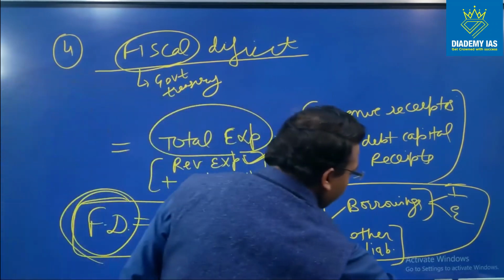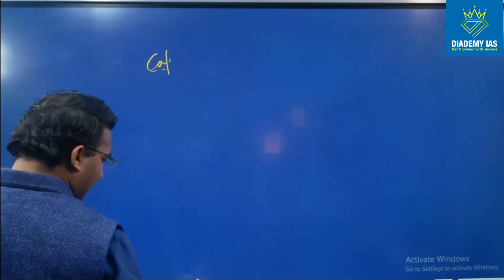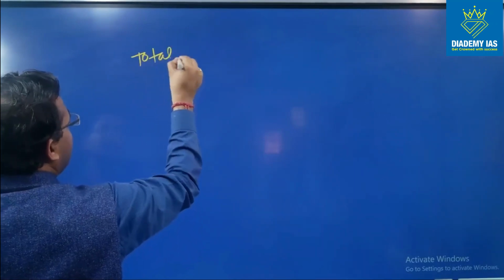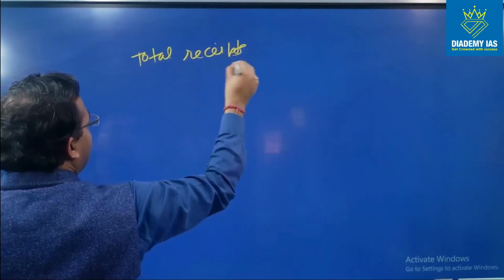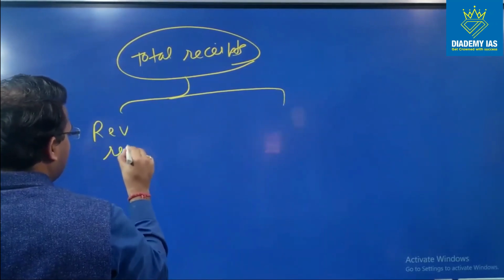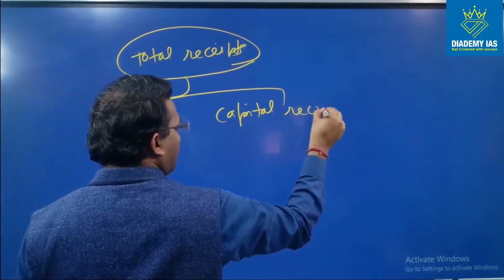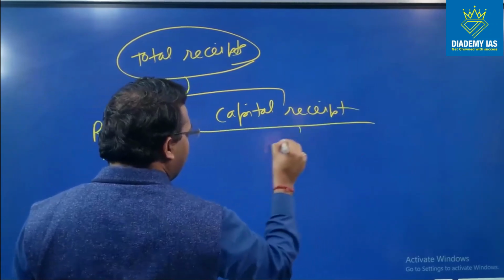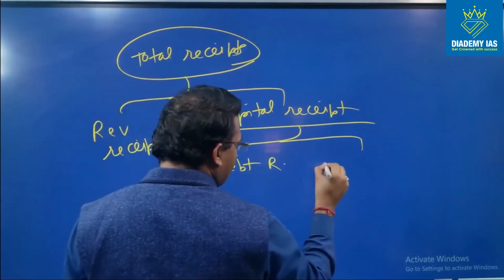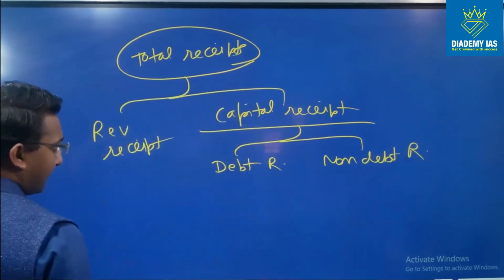So again for your simplicity, if we see the total receipts of the government, the receipt part of the government, there are two kinds of receipt: revenue receipt and capital receipt. In the capital receipt, again we classify capital receipt into debt receipts and non-debt receipts, right?